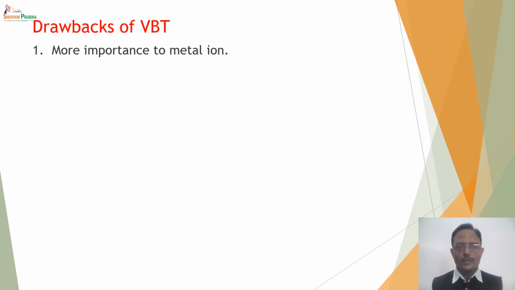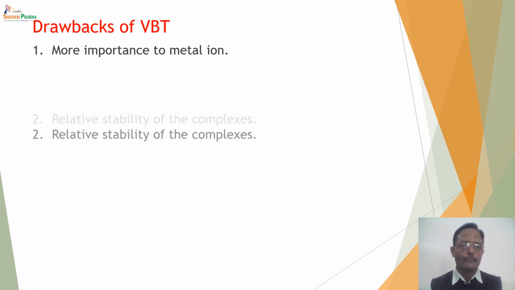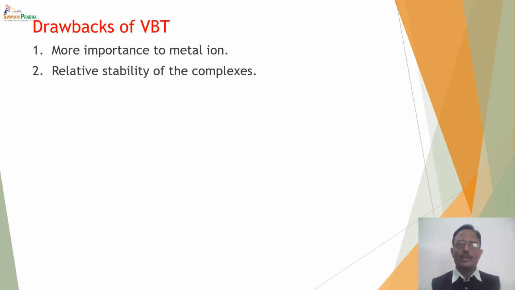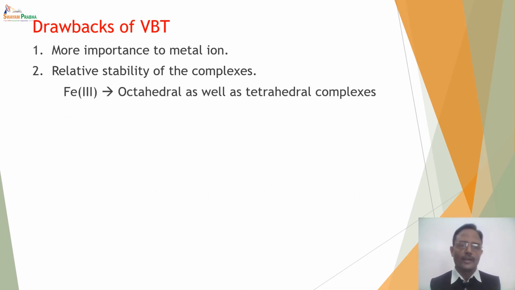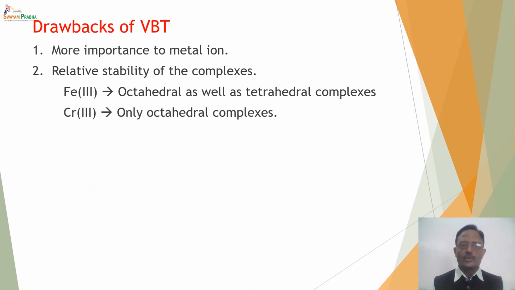This valence bond theory has always given much more importance to the metal ion and hybridization in the metal ion. The orbitals of the ligand which are involved in bonding have never been considered by valence bond theory. Secondly, the relative stability of the complexes has not been discussed. For example, Fe3+ ion forms octahedral as well as tetrahedral complexes, but Cr3+ ion forms only octahedral complexes, never tetrahedral complexes. The reason for this cannot be explained on the basis of valence bond theory.